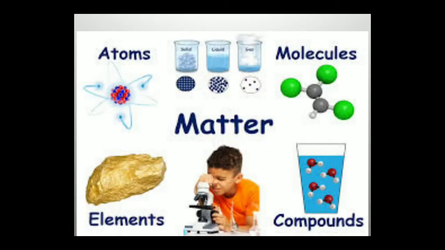Based upon the chemical classification, matter is classified into pure elements and pure compounds. Another classification under chemical classification is mixtures. Mixtures are again classified into two types: homogeneous mixtures and heterogeneous mixtures. Homogeneous mixtures contain the same type of elements or compounds. Heterogeneous mixtures contain different types of elements or compounds.